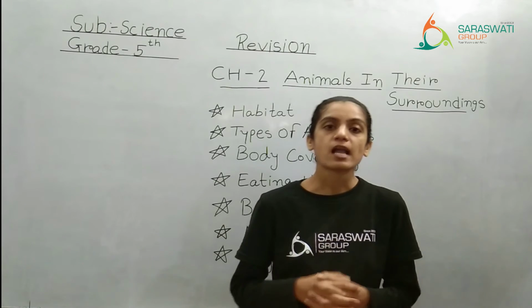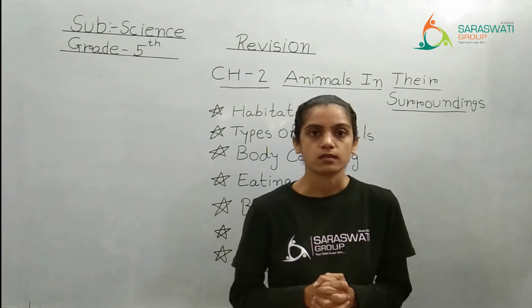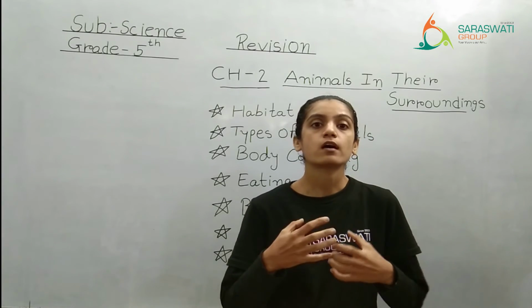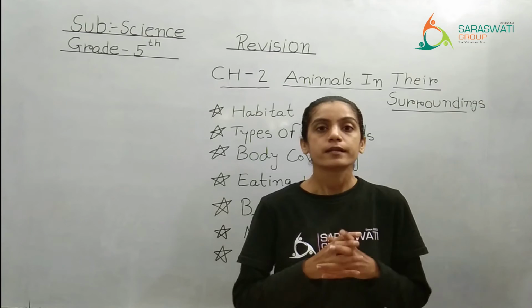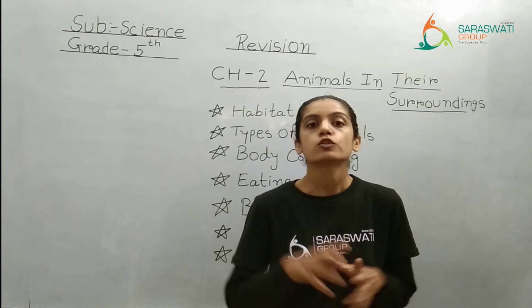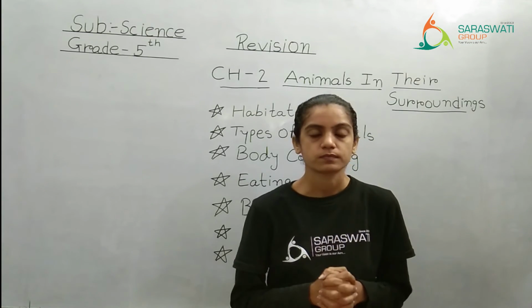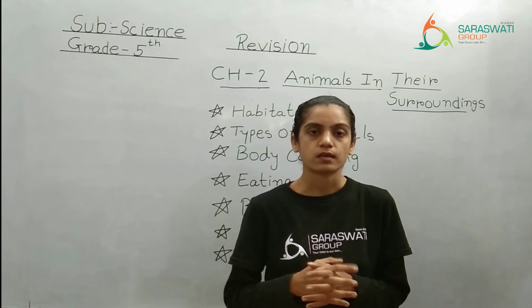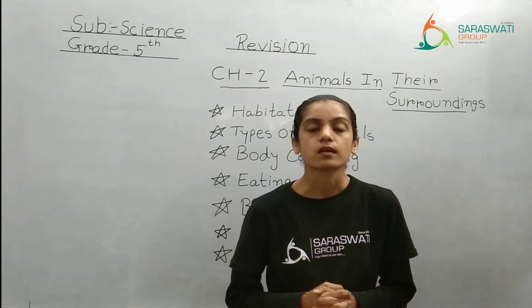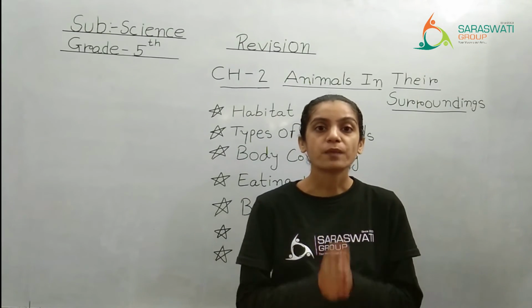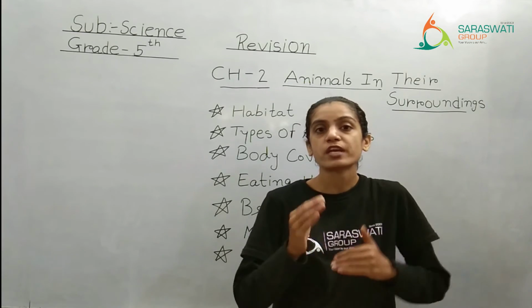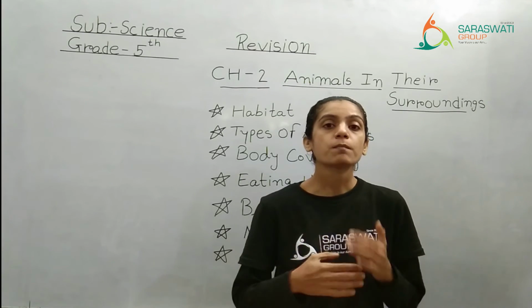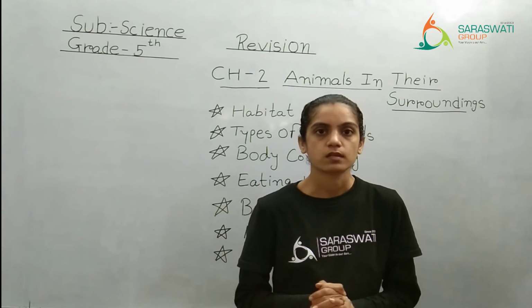Some aquatic animals like insects swim through their legs. Ducks swim through their webbed feet. Fish swim through their tail fins and other fins, right? Penguin is a bird, the only bird which can swim, so they swim with their flippers, right?